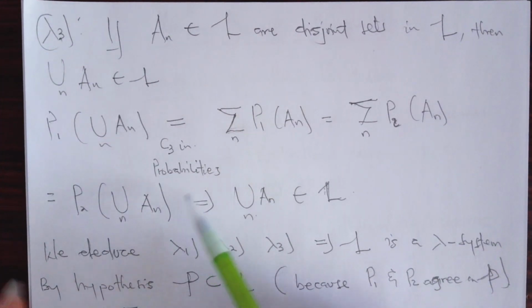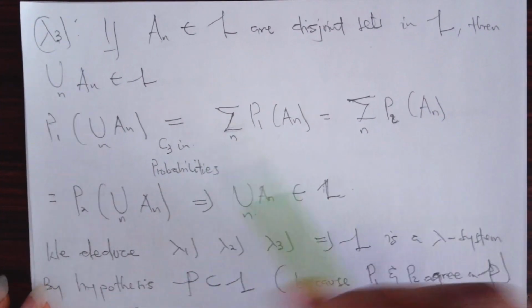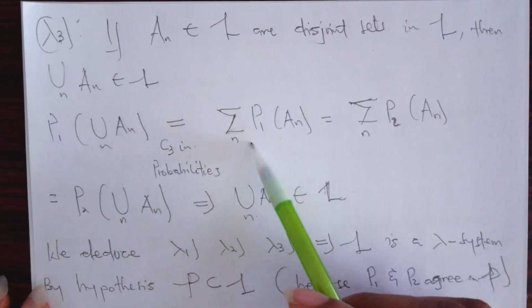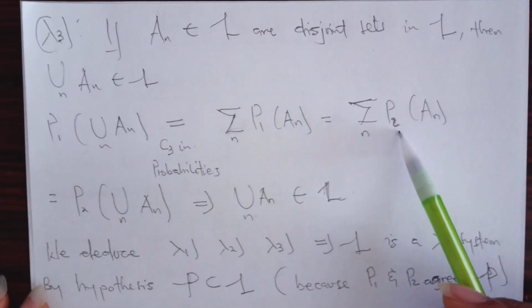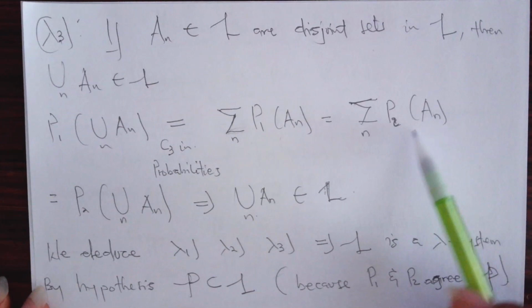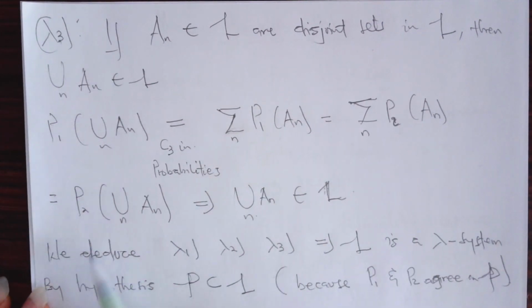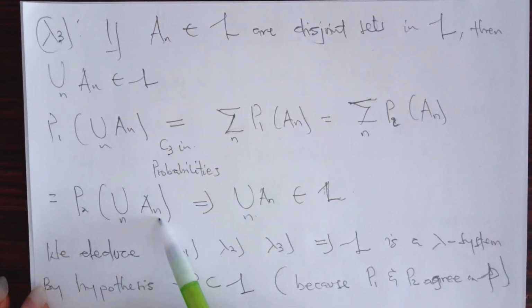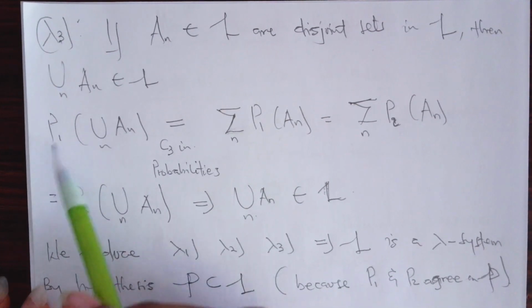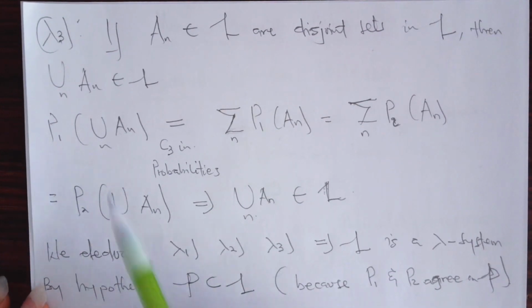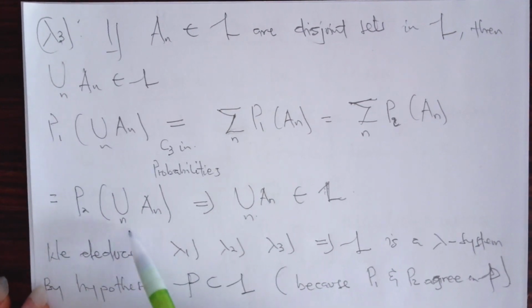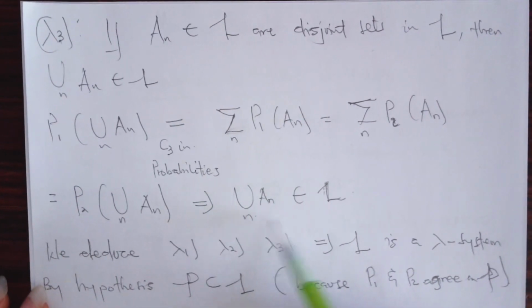So we apply that condition here and note that An belongs to L. So this implies that P1 of An should be equal to P2 of An. And we can rewrite this back to P2 of the countable union. And therefore we've proven that P1 of the countable union of An is equal to P2 of the countable union of An, and hence the countable union of An belongs to L.